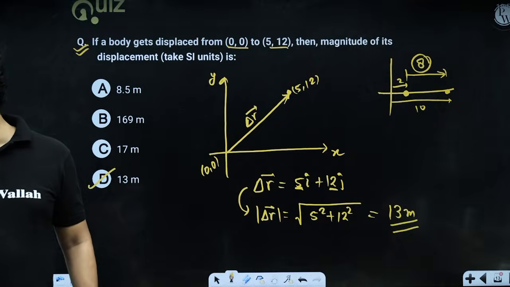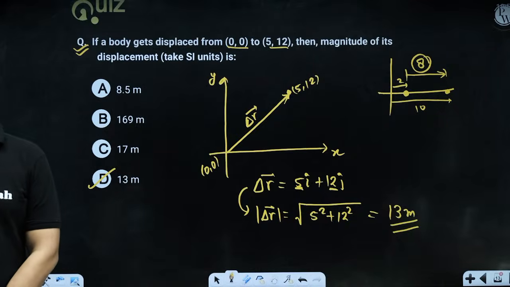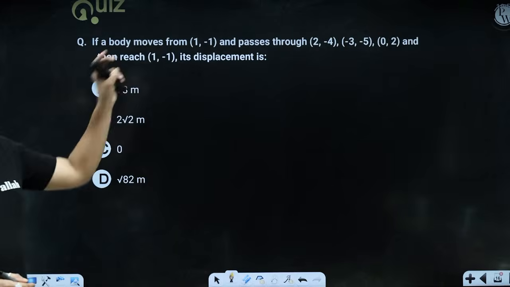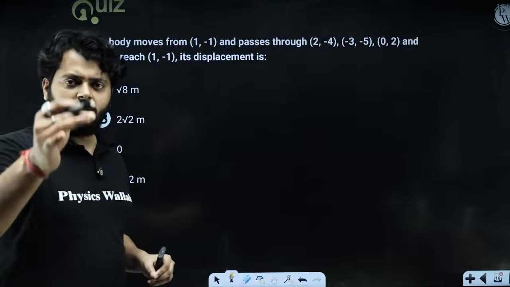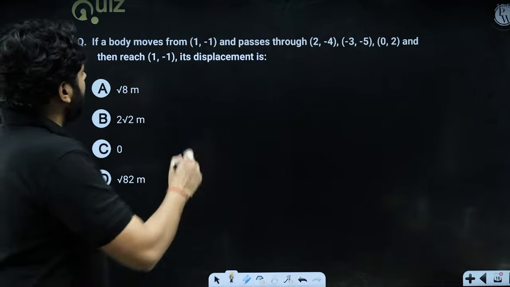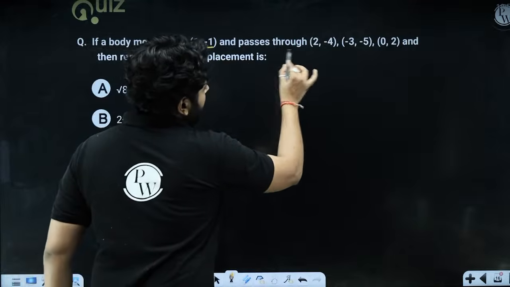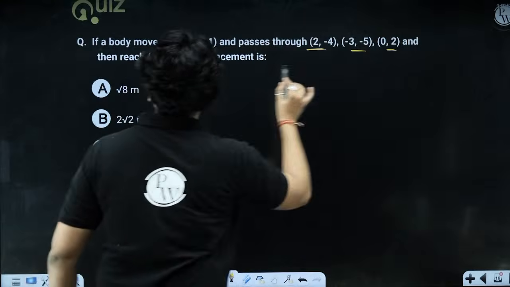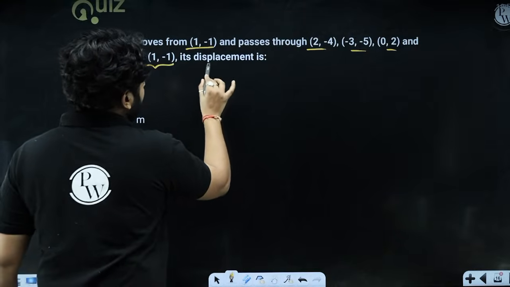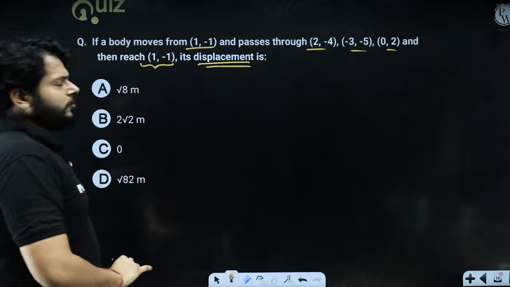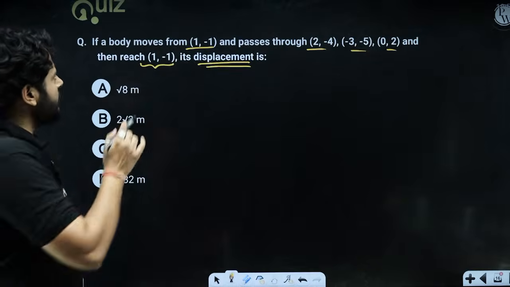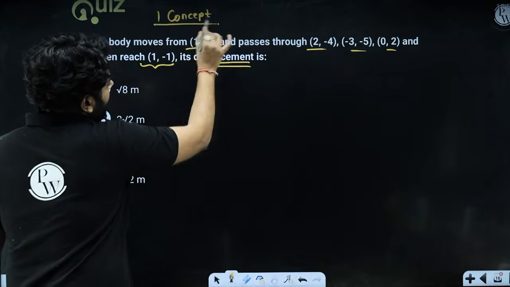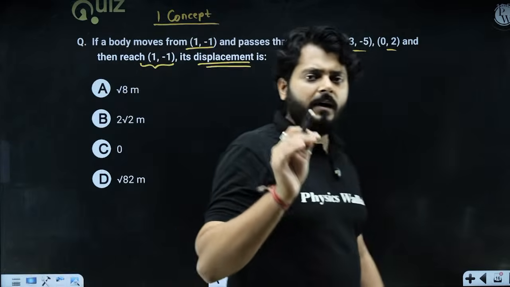Let's move on and talk about the next question. Look at this question and try to solve it. Now we have solved a few basic questions already, and now we can solve this question as well. The body is moving from 1, minus 1, then it is passing through these three points, and then finally it is reaching here. What will be the displacement? It's a decent question and it explains one very interesting concept.